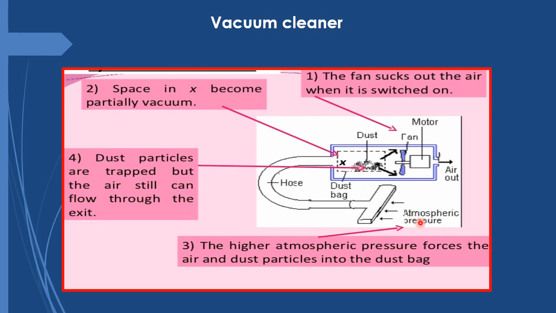At the same time, the atmospheric pressure, which becomes higher than the inside pressure, forces the air and the dust particles to move into this dust bag. Now these dust particles are trapped here, and the air which has come along with the dust particles moves out from here, right? So this way a vacuum cleaner helps to remove the dust particles.